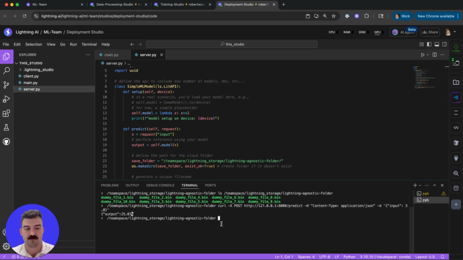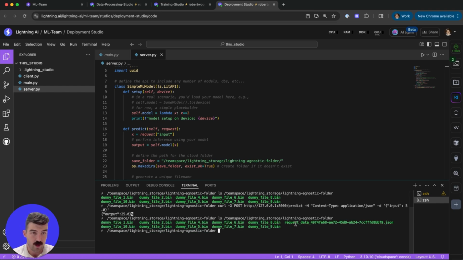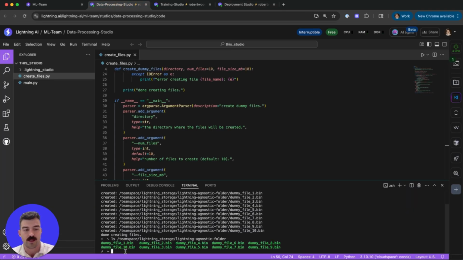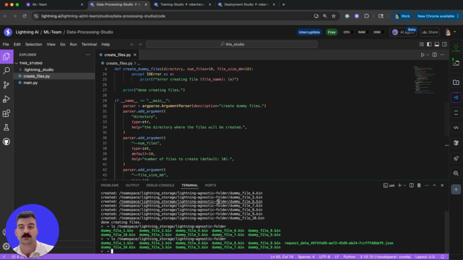and then we'll see if I go back and ls that again, we have that request.json that I wrote from that server. And if I go back into here as well and I ls that same file, we'll see that JSON file available in our data processing studio right away.